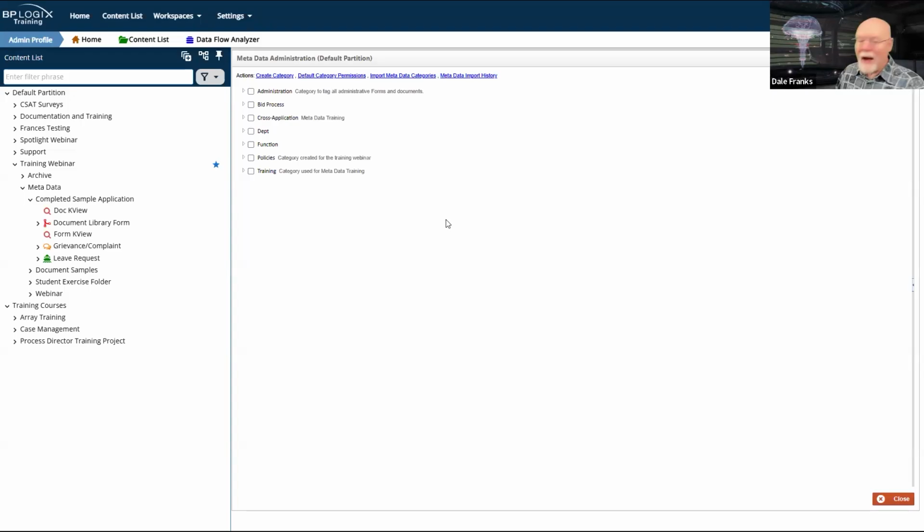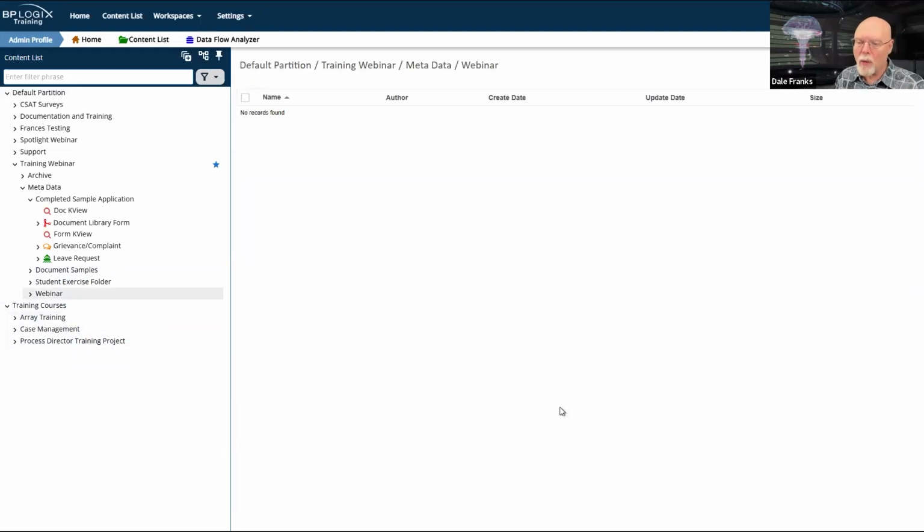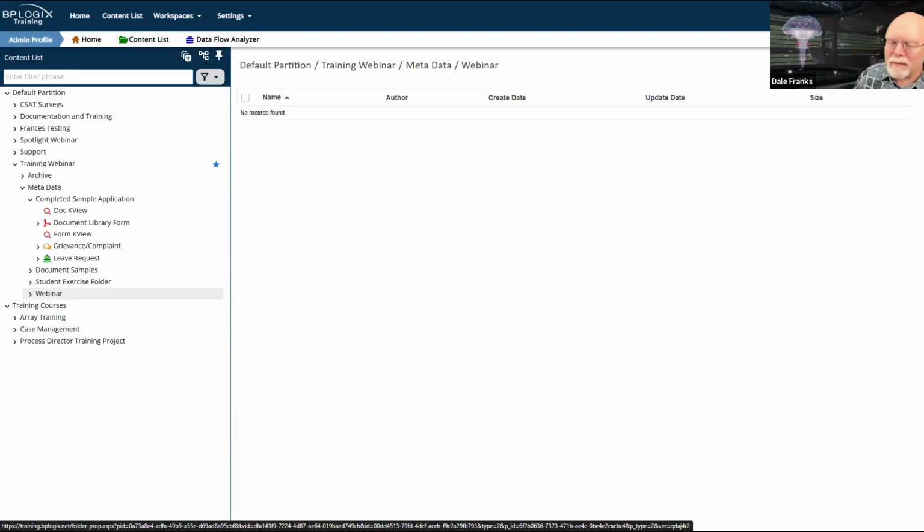So now we have our metadata. We have our system all set up. Now, how do we use it? So let's go back to our webinar folder and let's look at the properties for this particular folder.